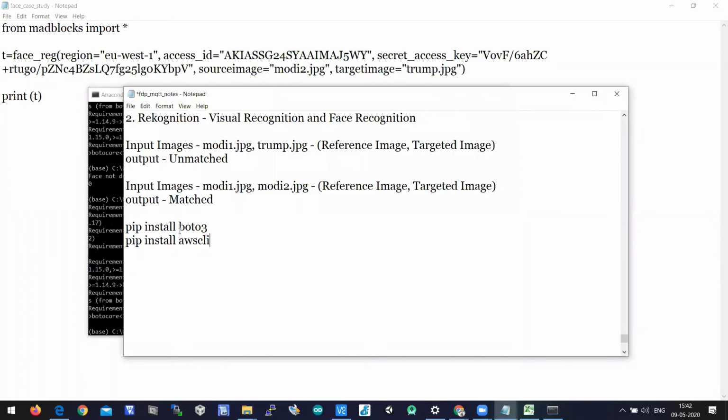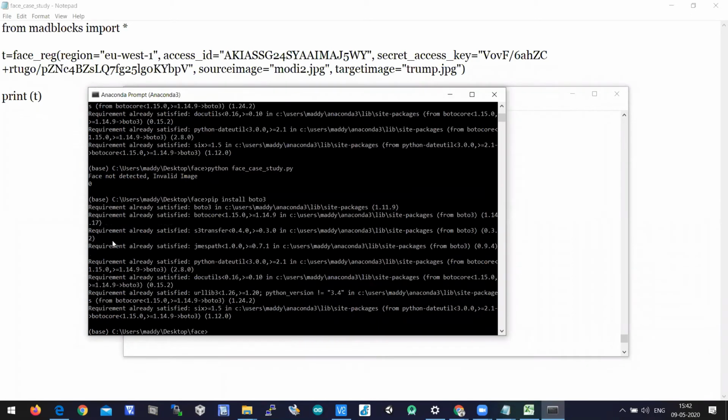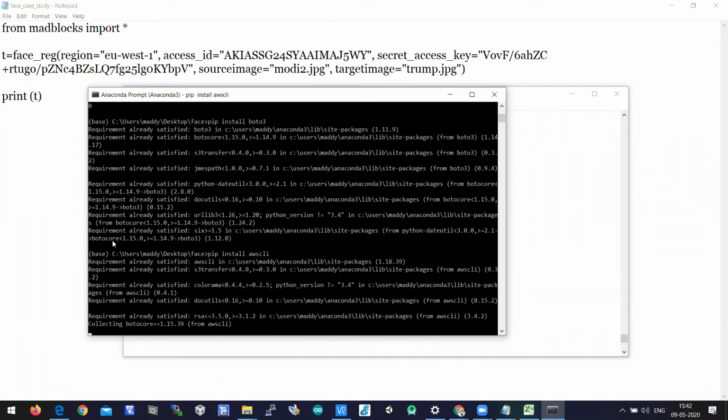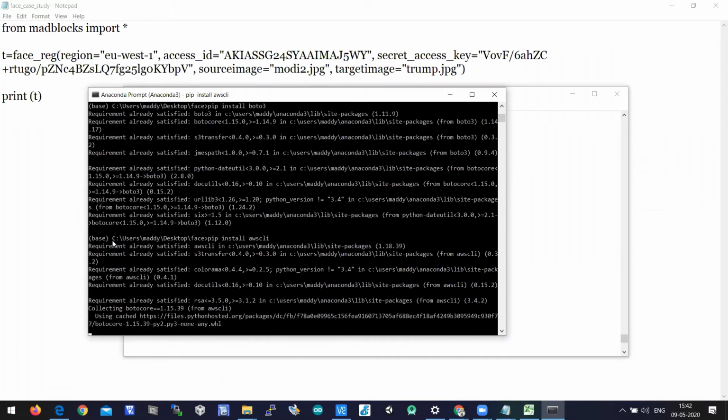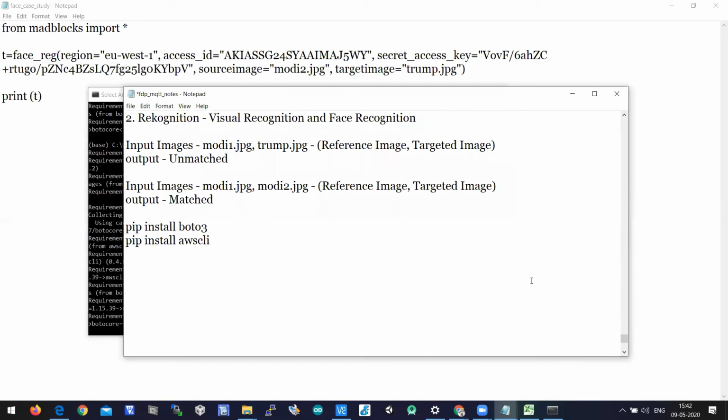You need to install this, and also you need to install pip install AWS CLI. This has to be installed. So you need to install Boto3 and AWS CLI. These are the two libraries in Python to access the AWS APIs.